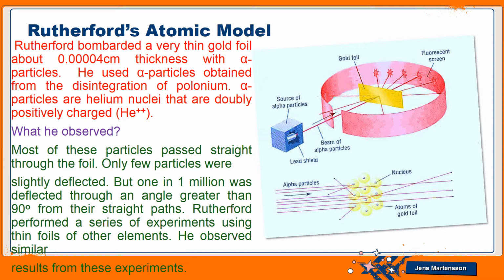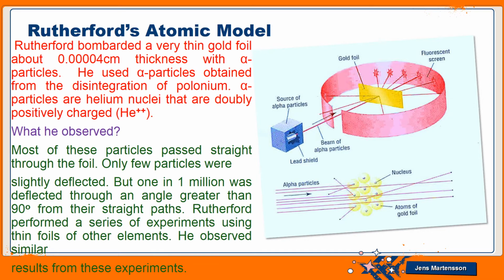Very few particles were deflected slightly, and 1 in 1 million was deflected through an angle greater than 90 degrees from their straight path.